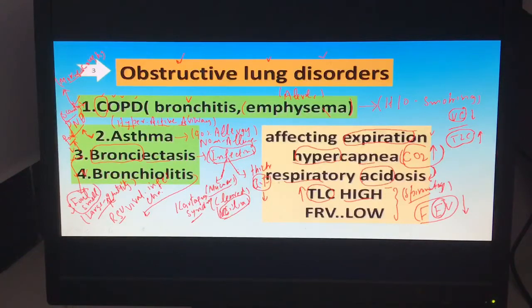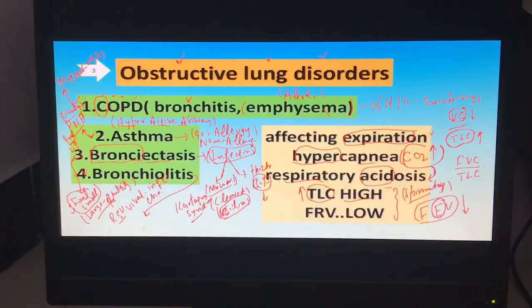because with every breath, due to the expiration issue, the air goes inside but is not coming out. If it is not coming out, the vital capacity, the forced vital capacity, and the ratio with the total lung capacity change. So this is the forced vital capacity. We have the forced expiratory volume inside this forced vital capacity, the same thing.